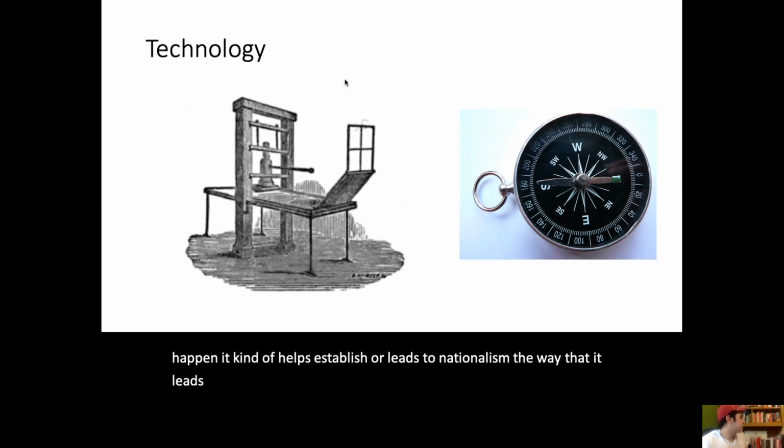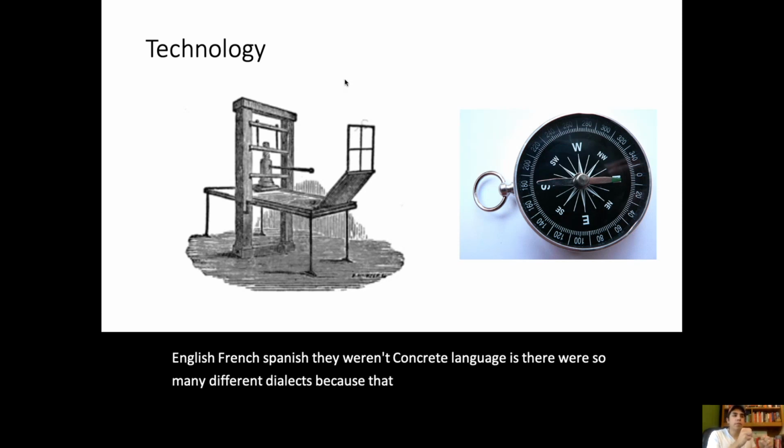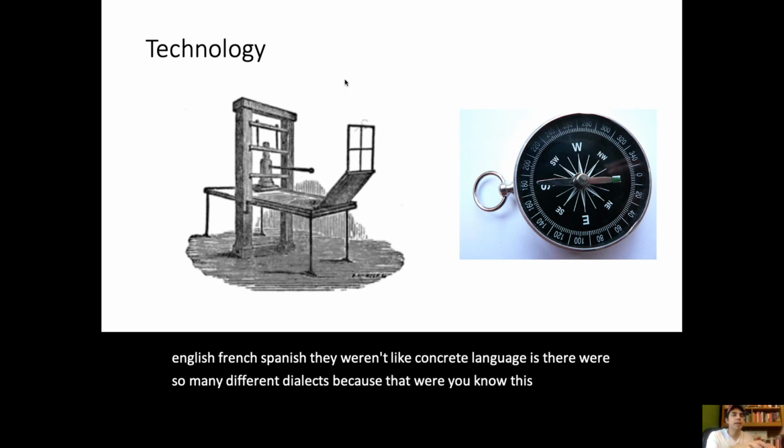The way that it leads to nationalism is because you have to remember languages like English, French, Spanish weren't concrete languages. There were so many different dialects: this village speaks this dialect, this village speaks that dialect.